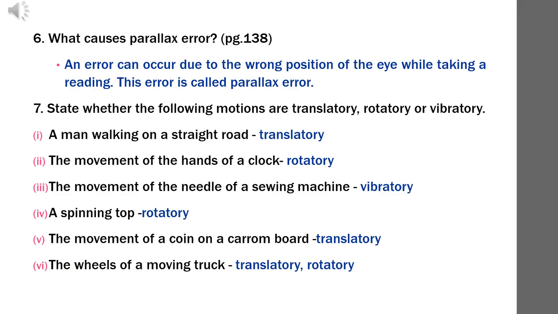Number 6, the wheels of a moving truck. Answer is translatory and rotatory. The truck moves either in a straight line or curved line, so it is translatory motion, and the wheels will rotate, so it is rotatory motion.